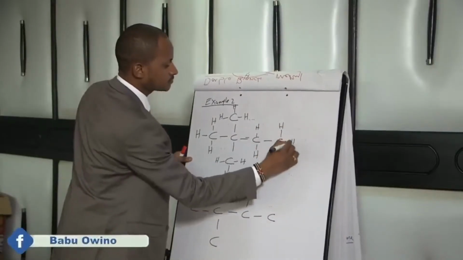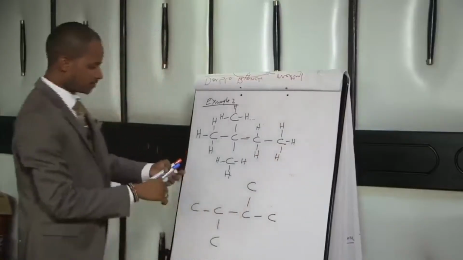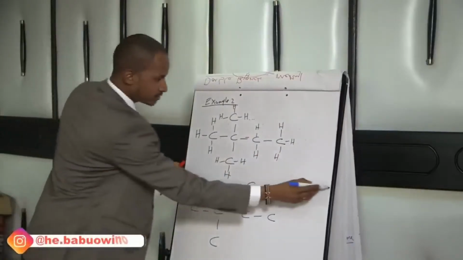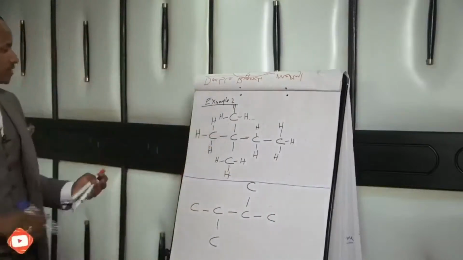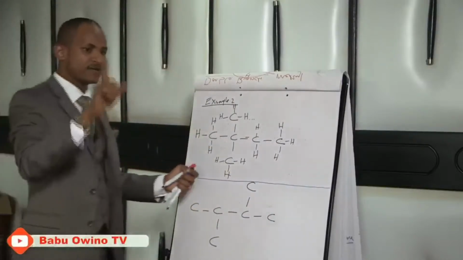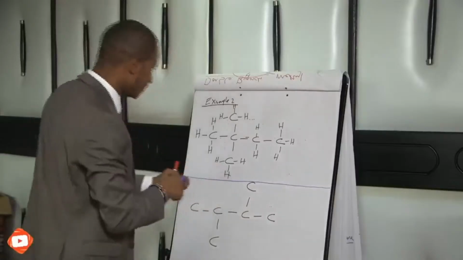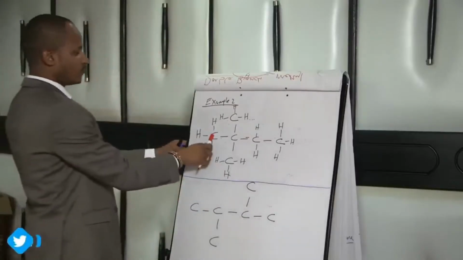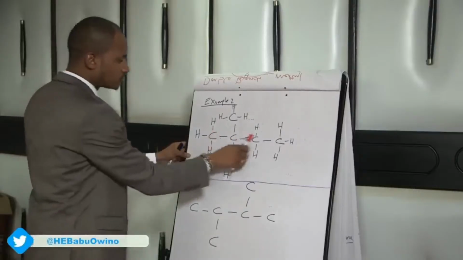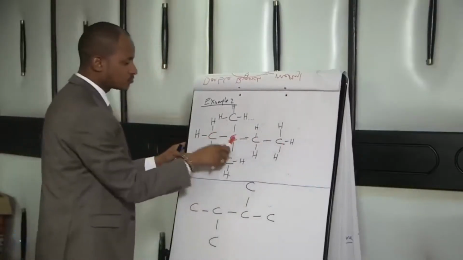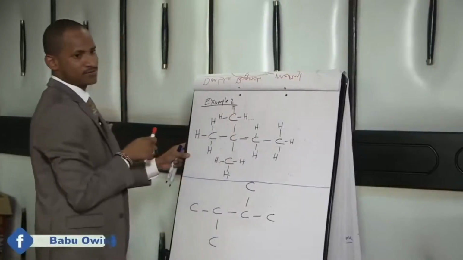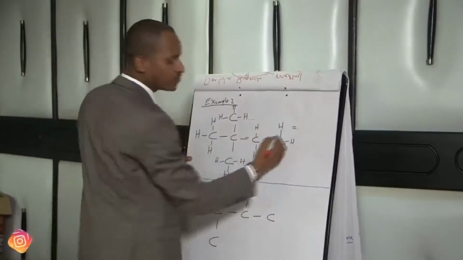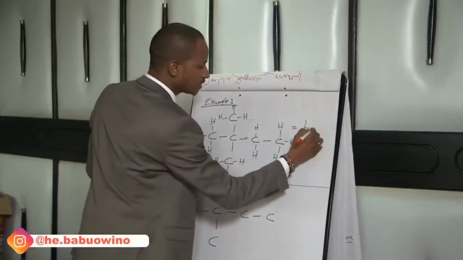These are carbon atoms. I want us to name this. Number one, identify the longest continuous carbon chain. When we start from here, we have 1, 2, 3, 4, or 1, 2, 3, or 1, 2, 3. So the longest continuous chain has 4 carbon atoms, therefore it makes it butane.